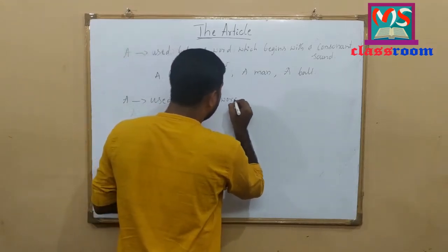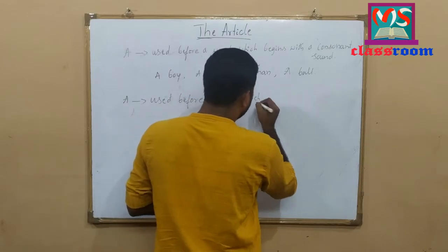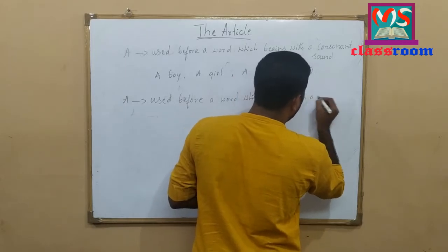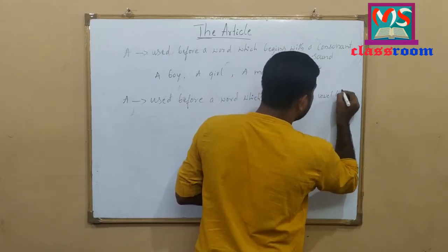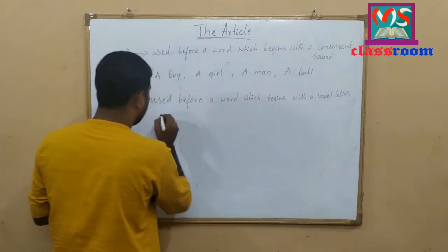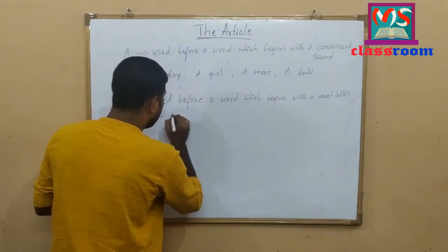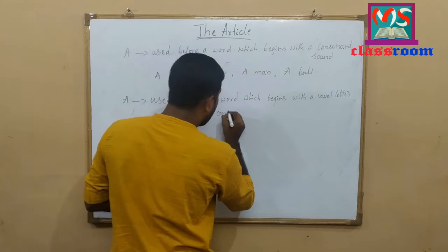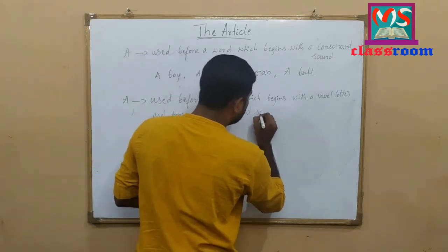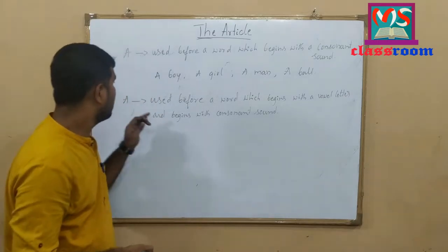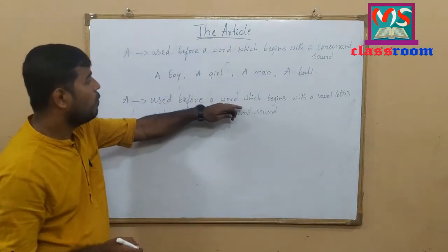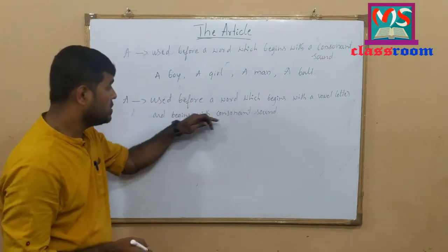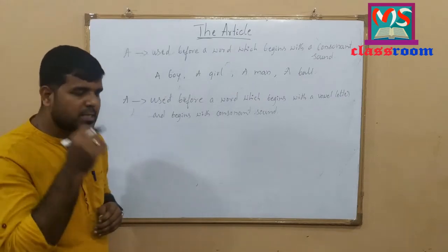a word which begins with a vowel letter and begins with a consonant sound. Look at here. A is also used before a word which begins with a vowel letter and begins with or produces a consonant sound. Let me write some examples here.